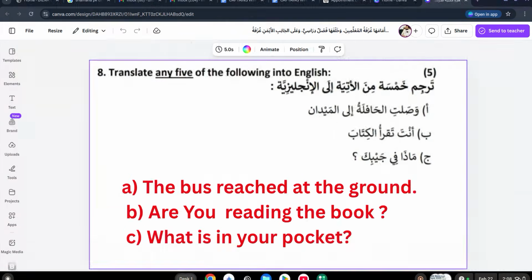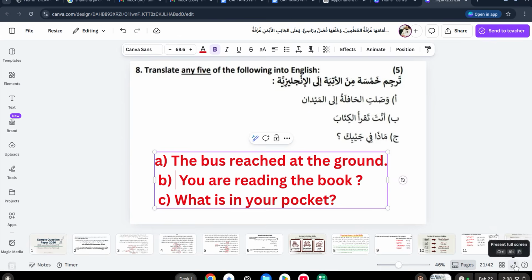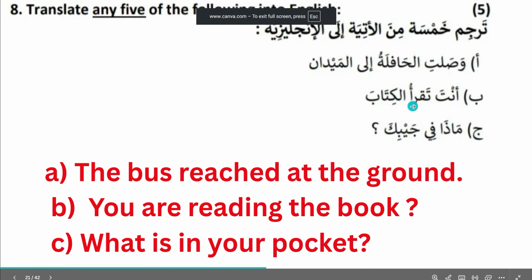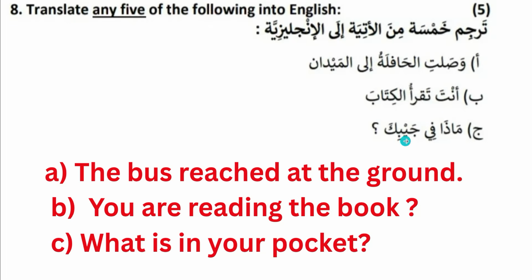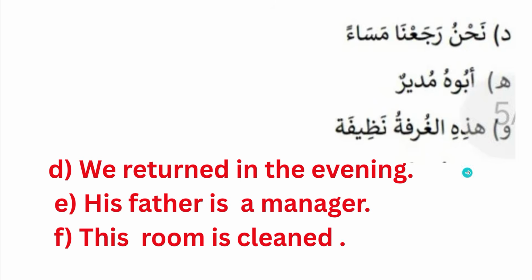We can clear it. The right answer is you are reading the book. That is the right answer. "Are you reading" is a question. In the sentence it is anta taqra'u. And madha fi jaybika: what is in your pocket? Okay, this is clear here. And next one is nahnu raja'na masa'an. Raja'na is the past verb. We returned in the evening. Abuhu mudirun. His father is a manager.